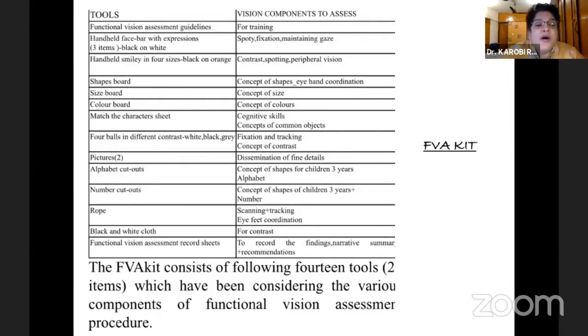And in these you have things like smileys, shapes, a shape board, a size board, a color board, match-the-color sheets, number cutouts, alphabet cutouts, four balls in different contrasts, black and white cloth, and a rope. Functional vision assessment record sheets are there, in which you signify how many the child was able to do well and not do well.